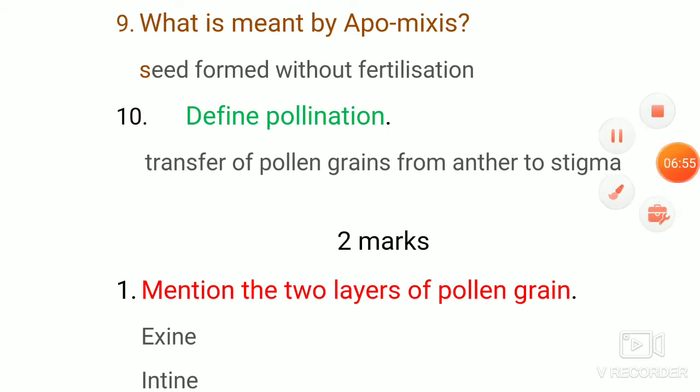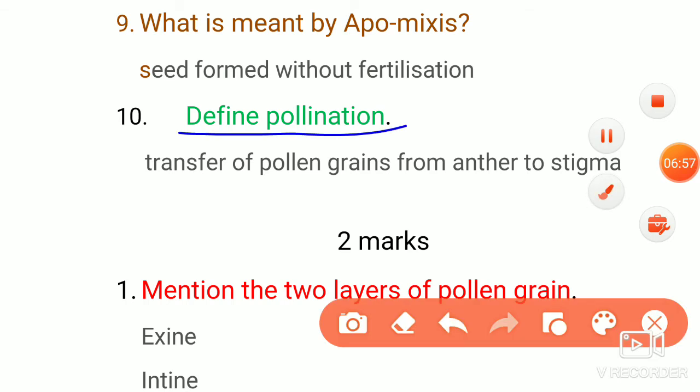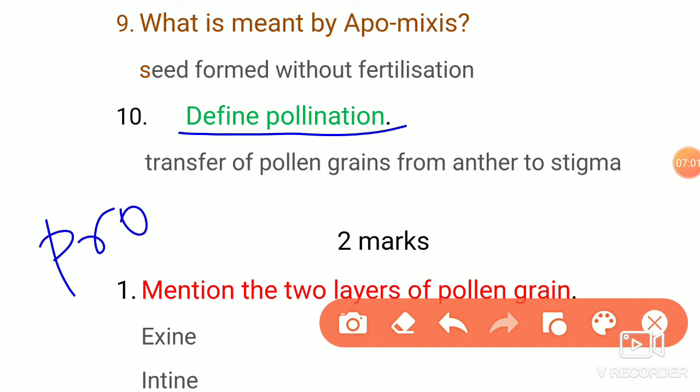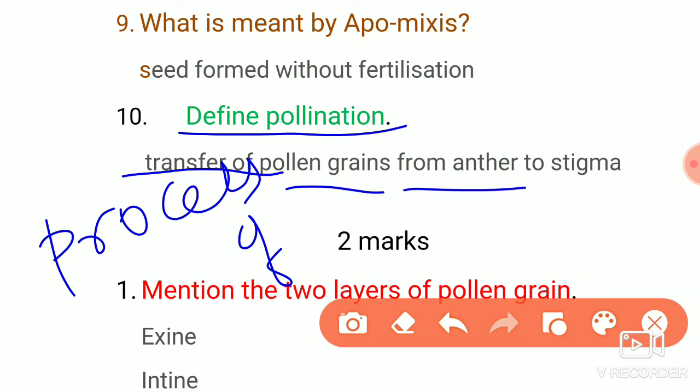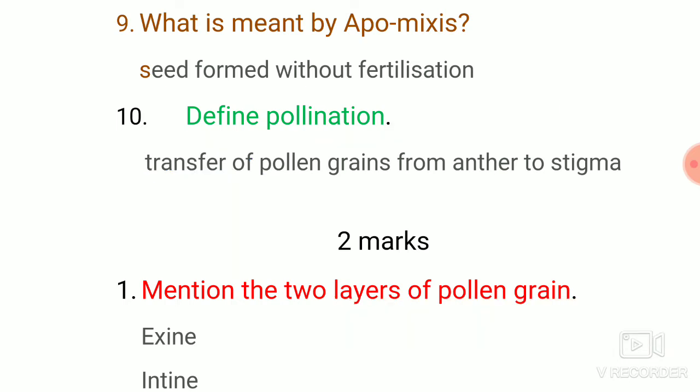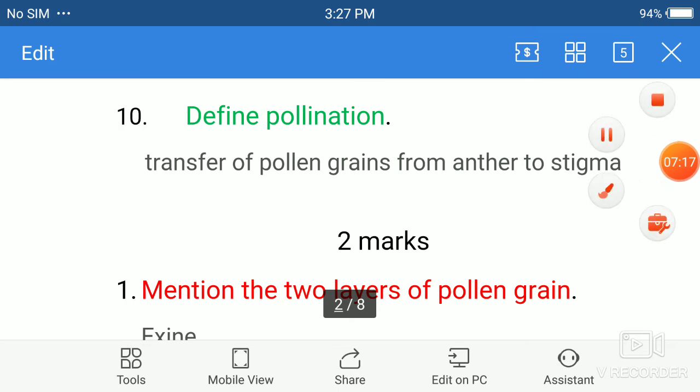When it comes to the next question, define pollination. The process of transfer of pollen grains from anther to the stigma. That is the definition for pollination. Those are the 1 mark questions.